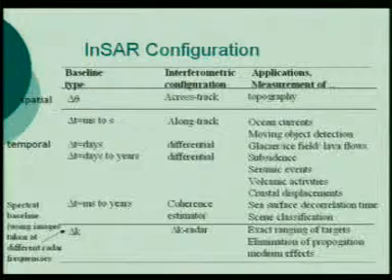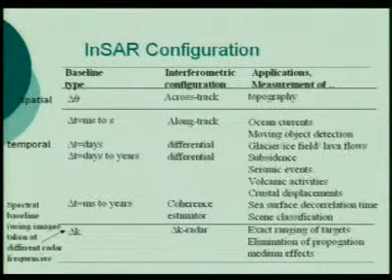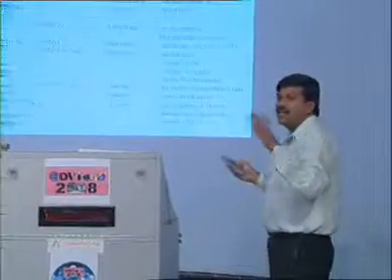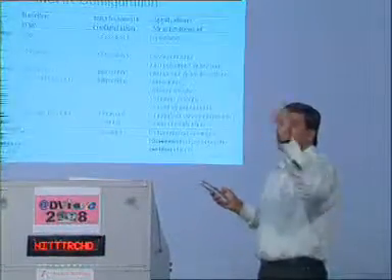And the third one is repeat pass interferometry, where a satellite, after maybe 15 days or 20 days, should come to the same orbit, and then we can take the observation. So these are the three basic techniques. If it is a spatial one, delta theta, if you are changing the theta, this is known as cross-track, and we can measure the topography. Temporal means a repeat pass, and in repeat pass it is very important that the satellite should return to the same orbit.